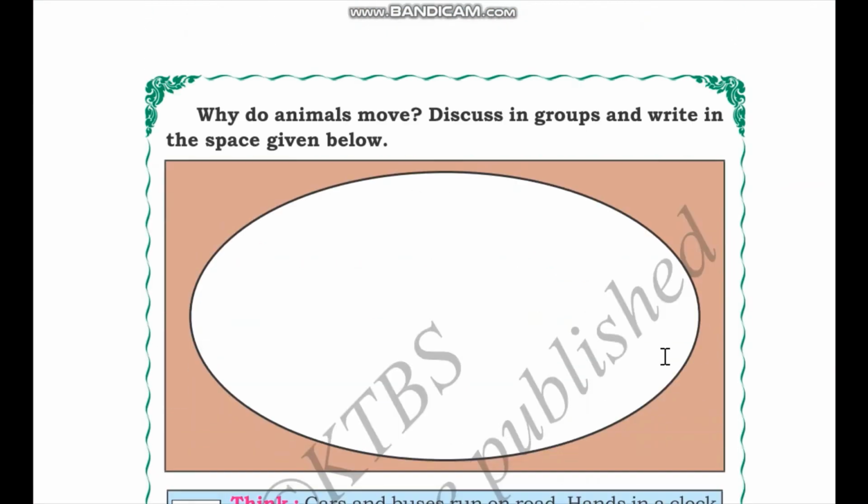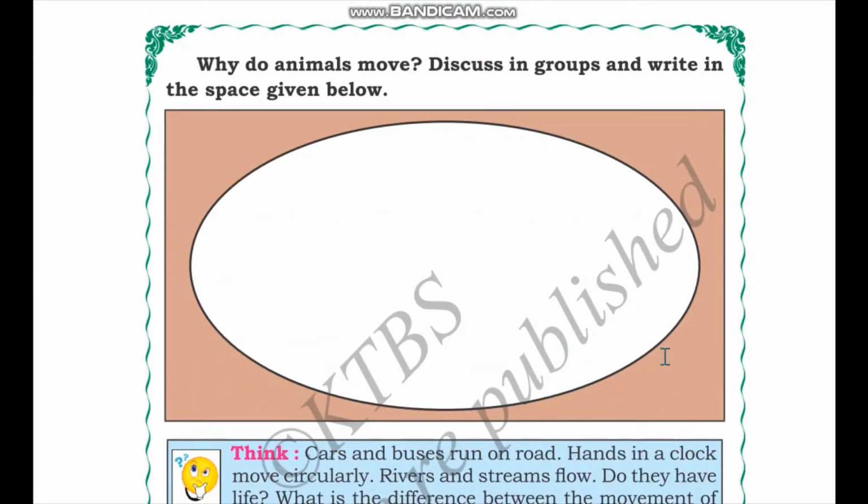Next, why do animals move? Discuss in groups and write in the space below. So I will leave this activity to you, but I will give you some tips about the points you can think about. Number 1, if animals could not move, where could they get their food from?